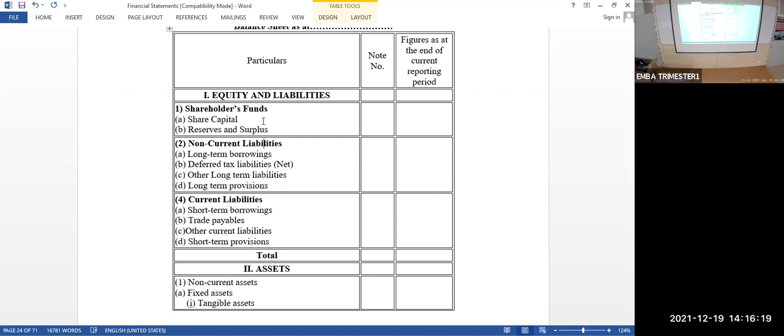So you have to value that stock. You cannot simply say, sir, I sold for 12,000, I bought it for 10,000, so my profit is 2,000. That is wrong. Because still you have 3,000 units, which are going to be sold in the next accounting year. That is an asset for you, which you are going to sell later. So you have to calculate that. That is called closing stock. Like this, there are so many transactions which need to be taken into consideration, which have not gone through any of the books of accounts. Those are called adjustments.